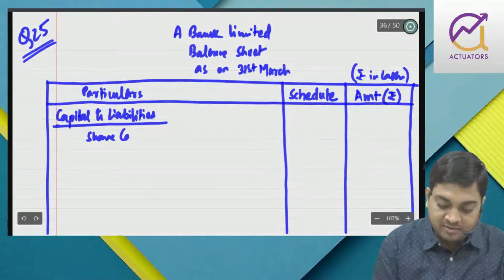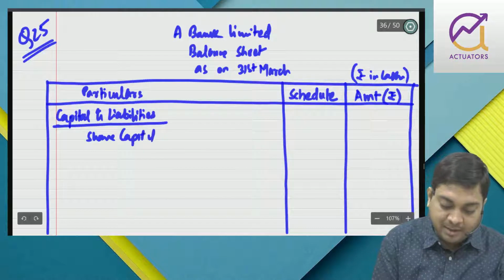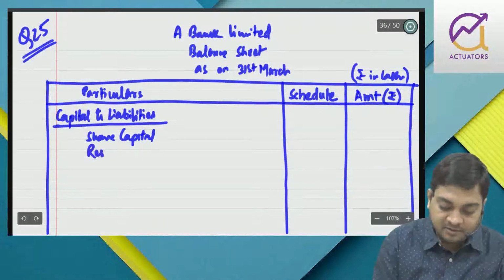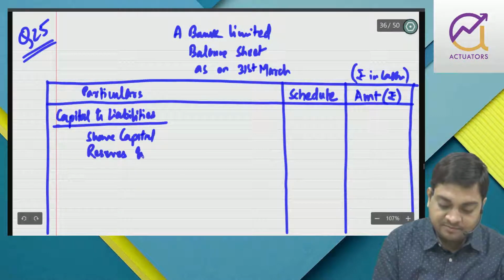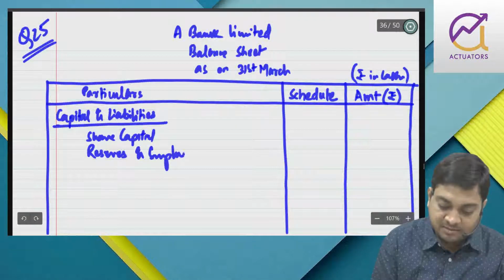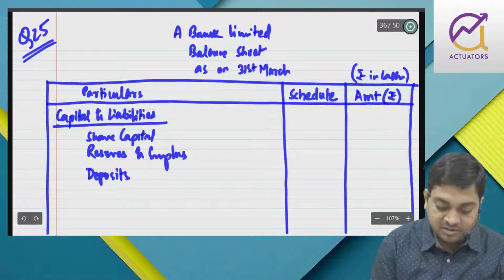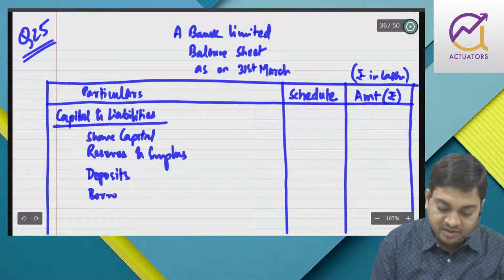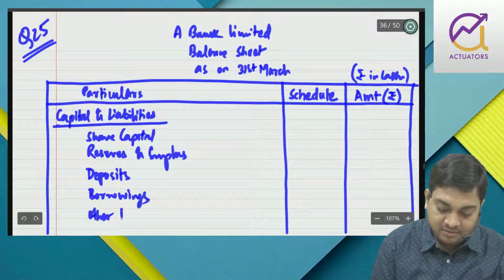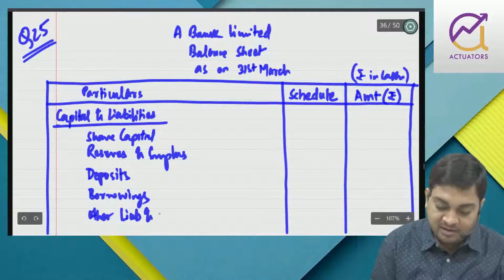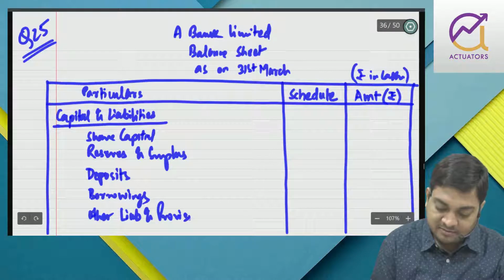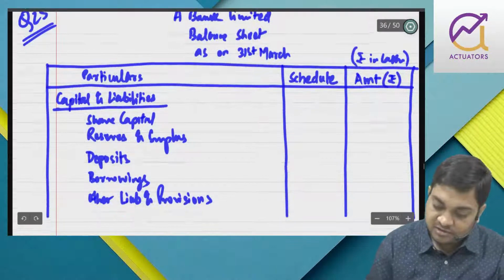So we have share capital, then reserve and surplus, then deposits, then borrowings, and then other liabilities and provisions.